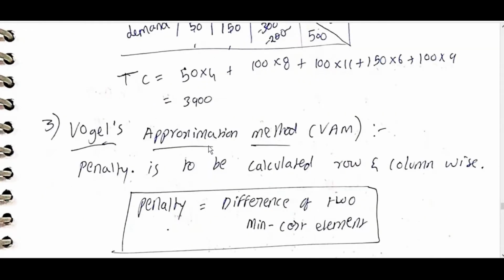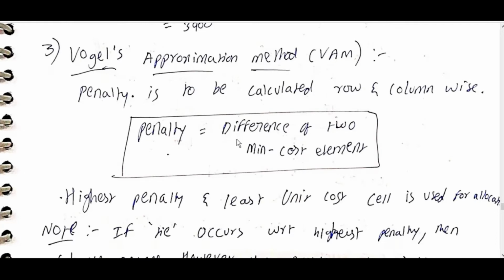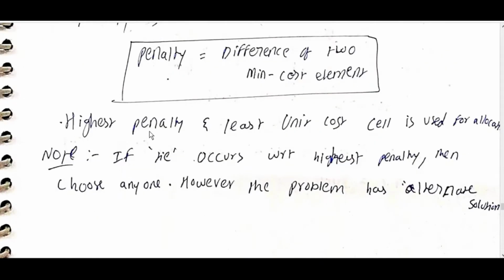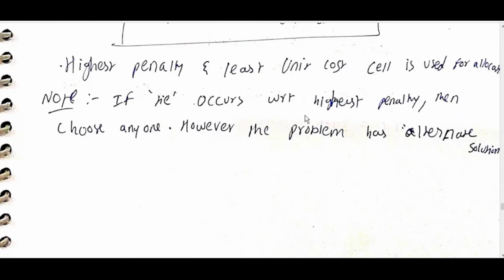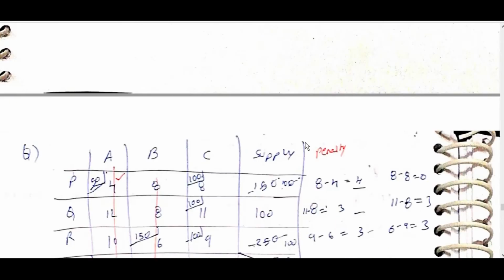Vogel's approximation method, VAM: penalty is to be calculated row-wise and column-wise. Penalty is equal to the difference of the two minimum cost elements. The highest penalty and the least unit cost cell is used for allocation. If a tie occurs with respect to the highest penalty, then choose any one. However, the problem then has an alternate solution.